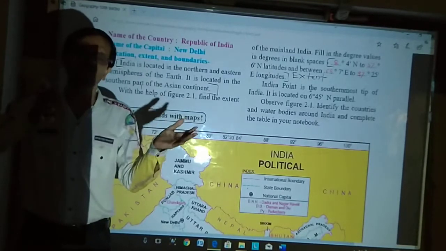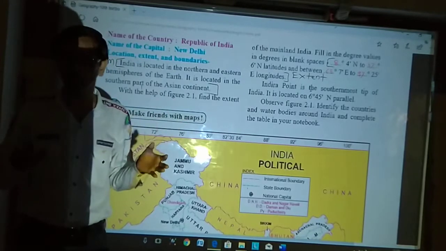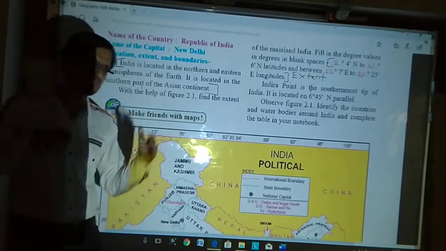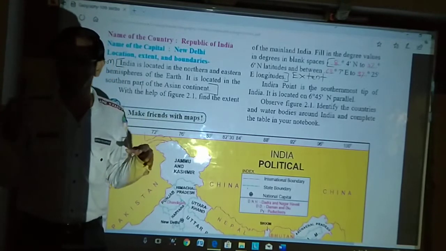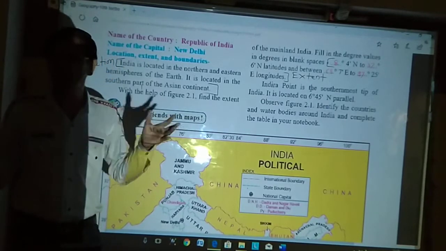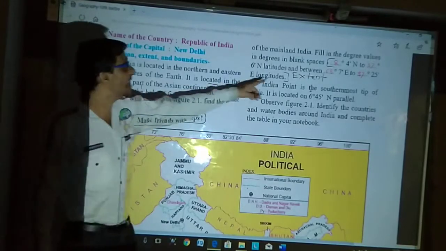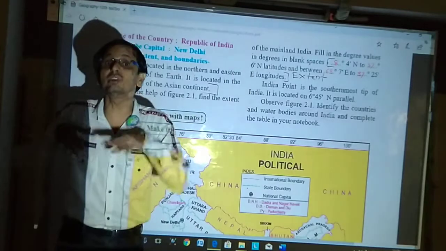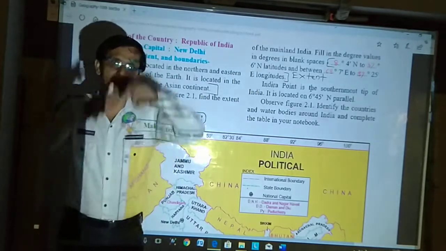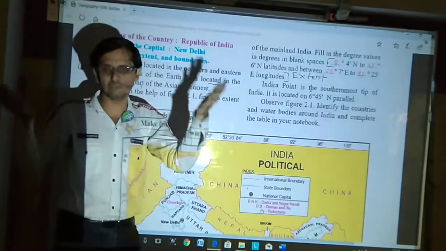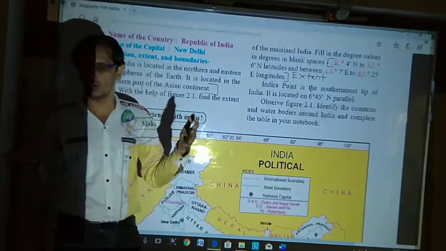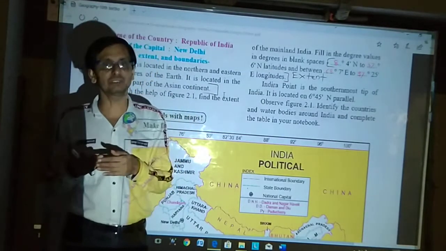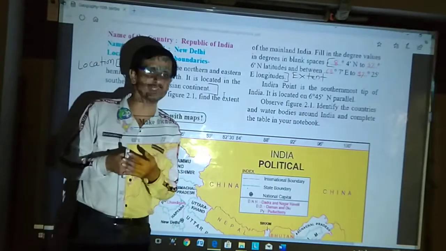Location we generally give in theoretical terms. Whatever, northern hemisphere, eastern hemisphere, this is nothing but theory. But extent is the actual part. It is the actual measurement, through imaginary lines, longitude and latitude. Obviously they measure it in latitude and longitude.